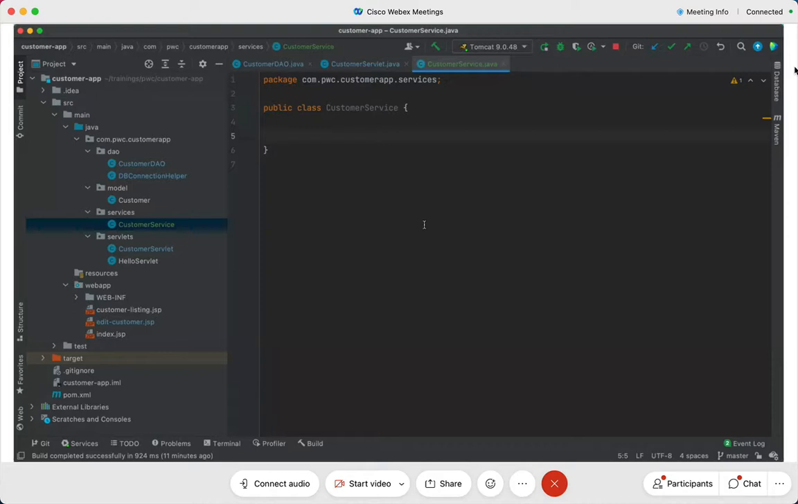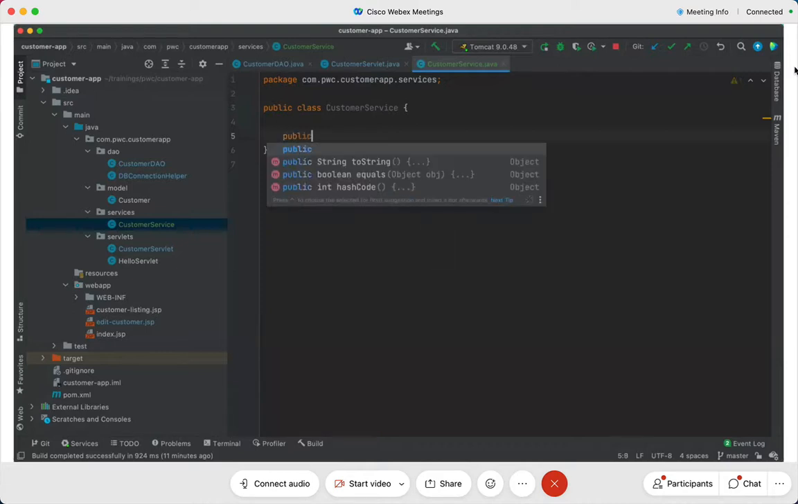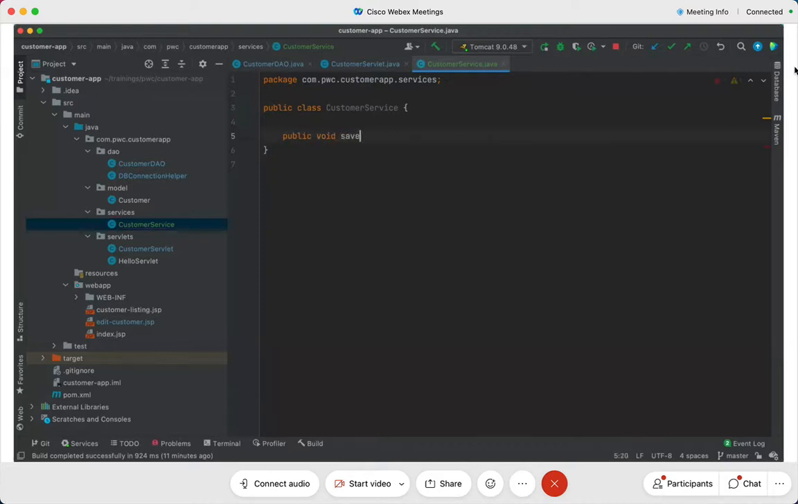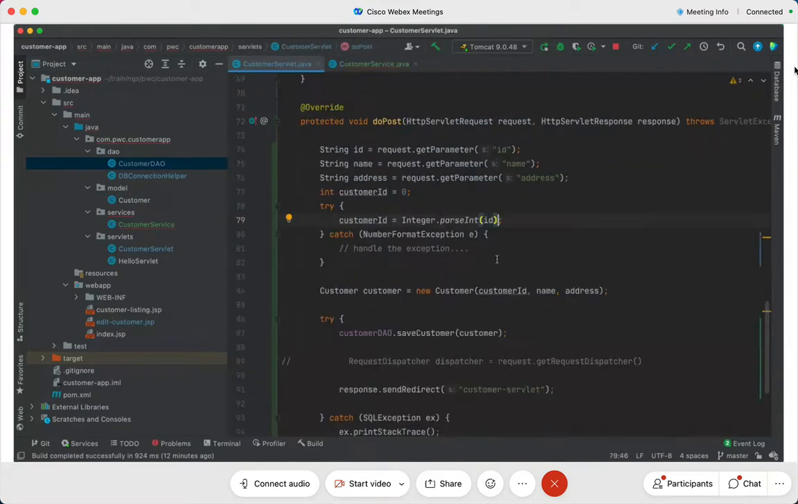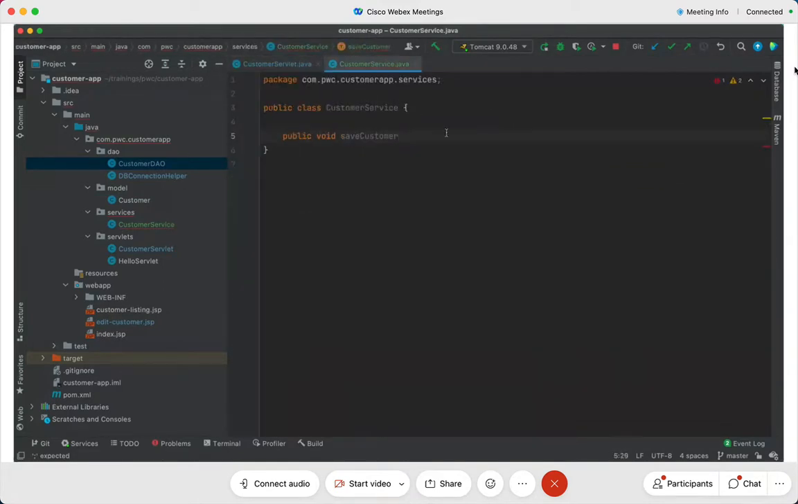So you see the customer service here now. What I'm going to do is write public void saveCustomer. You will be saying, hey Shakir, we already have saveCustomer in our customer DAO. That's perfect. But you know what? I'm going to write saveCustomer and pass a customer here. Very simple stuff. This should be a cakewalk for you to understand, right? Say yes.